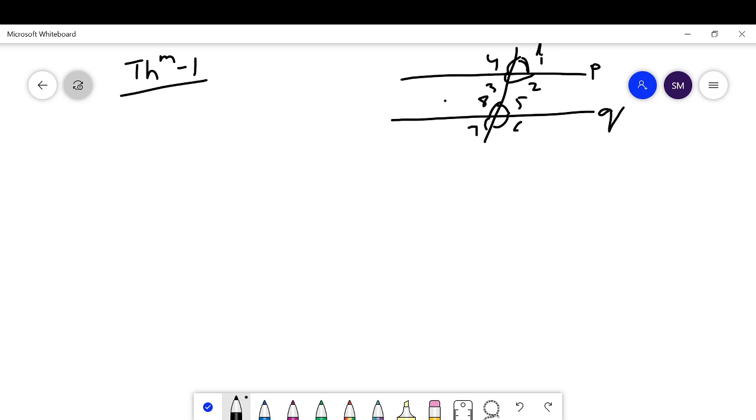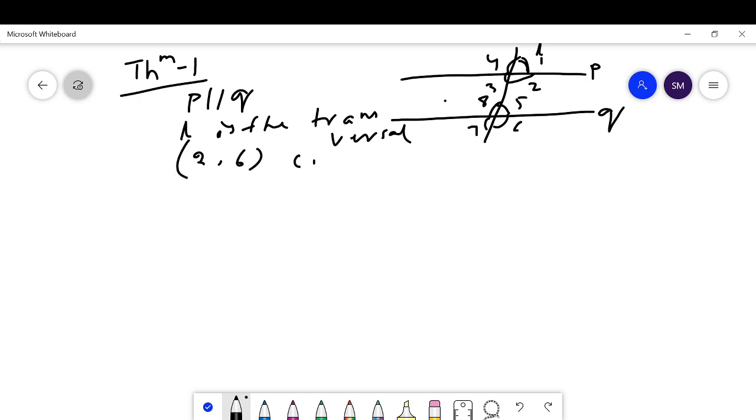These 8 angles we get when the transversal L intersects the parallel lines P parallel to Q. Then the corresponding pairs of angles are 2 and 6, 1 and 5, and here 4, 8 and 3, 7 are corresponding pairs of angles.